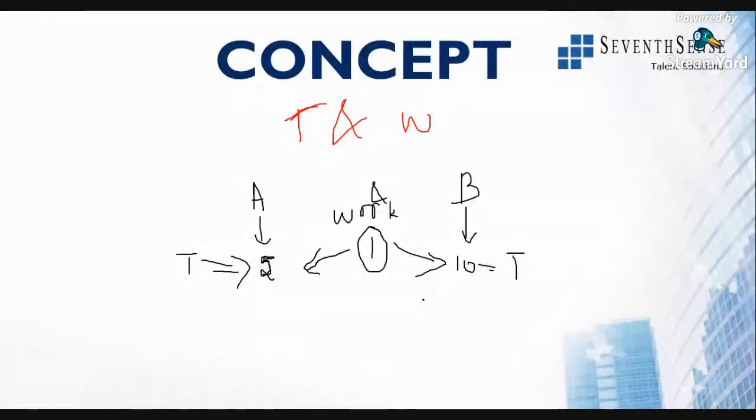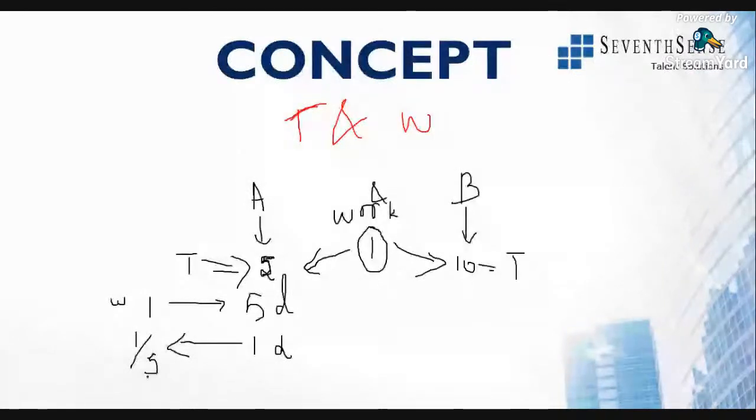Now, every day we have to take the time value. Suppose one work is completed by A in 5 days. So in one day, how much work will A complete? That is 1 over 5 days. Sorry, 1 over 5 part.